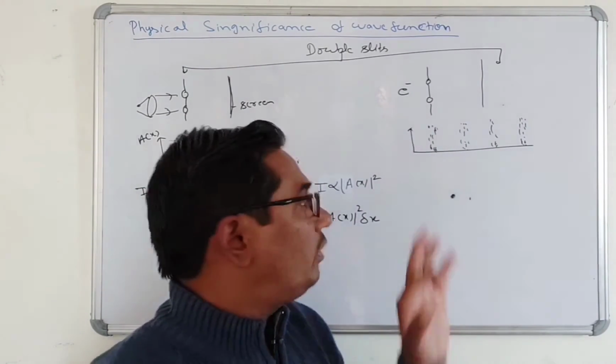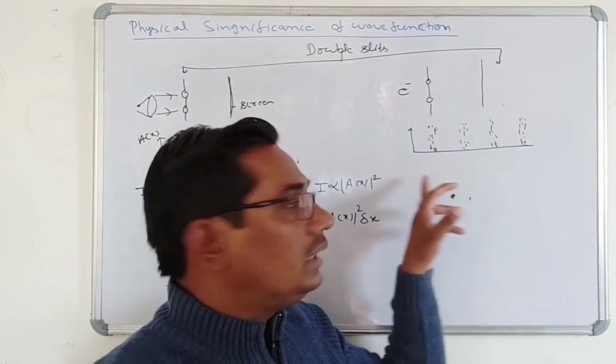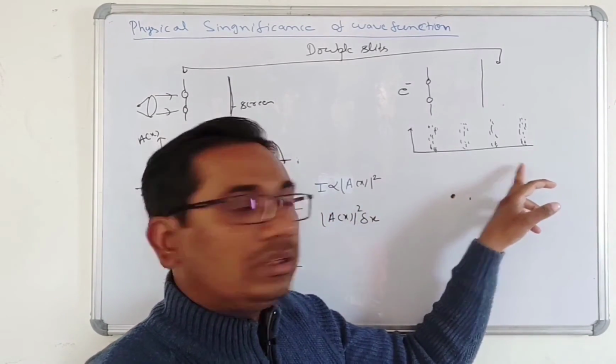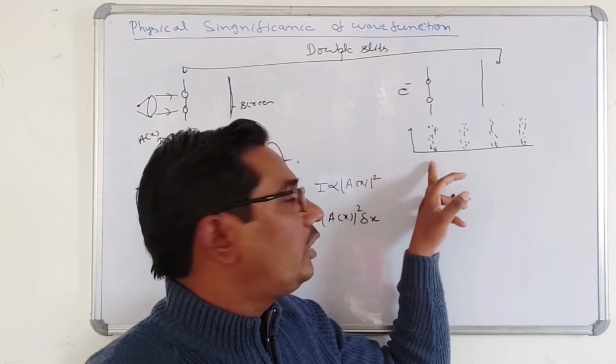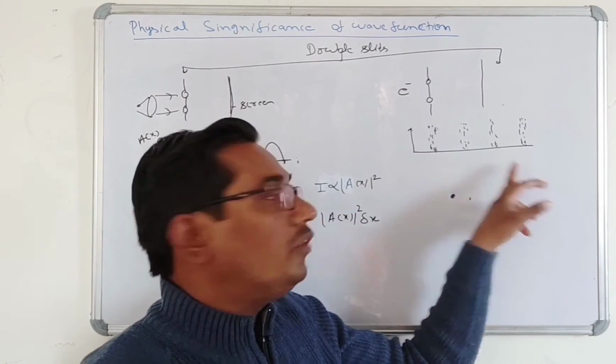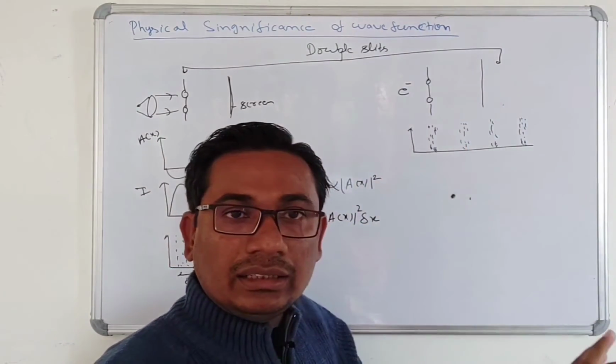We only know the variation of the probability, which is detected by the detector.